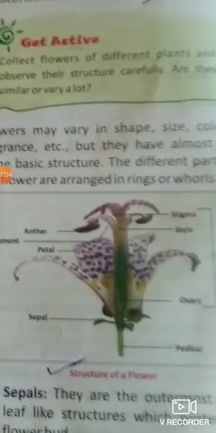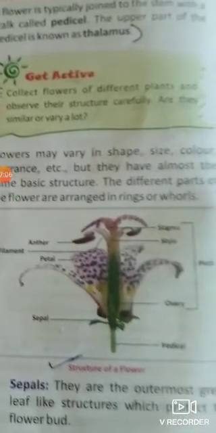Come to the flowers. These are the various parts of the flower, which you can see: the sepals, petals, then ovary, style, stigma. These are the various male and female parts mentioned here. The function of plants is to prepare food for themselves, and after that we also get food from the plants. Plants do not take their food from others.